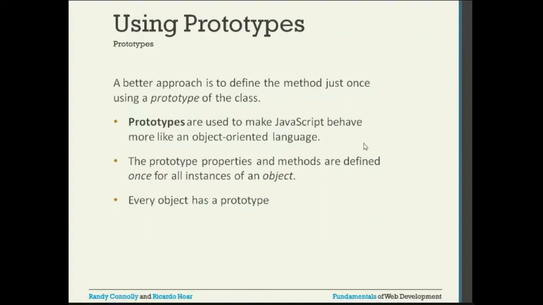In object-oriented languages, we have something called a class, and inside the class we have attributes and methods, and there is only one copy. Whenever we make an object, we are not redefining it.